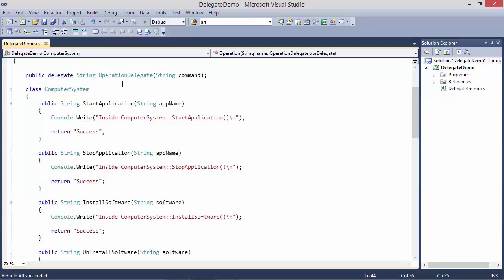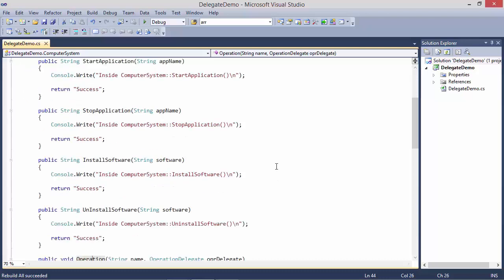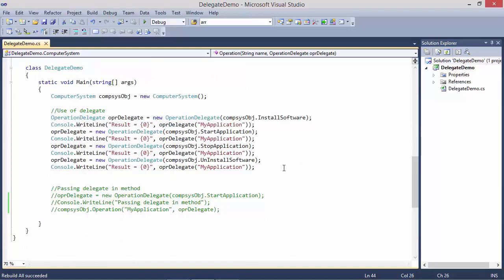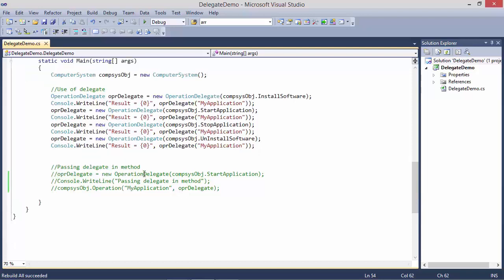So the delegate can refer to these methods: start application, stop application, install software, uninstall software. Okay, let's see the main. Here we are creating the computer system object COMSYS obj, and then creating delegate instance OPR delegate.